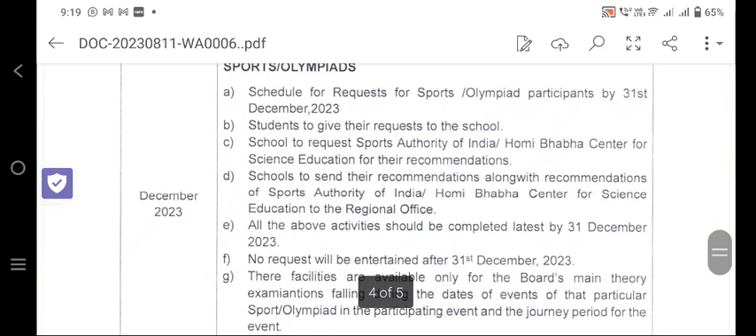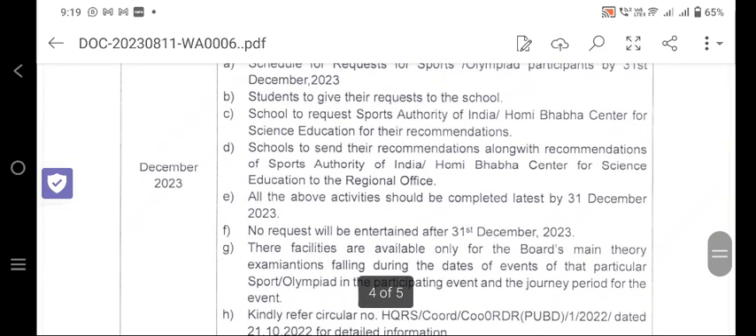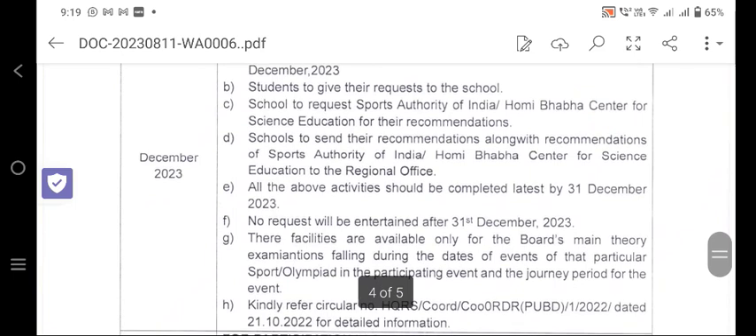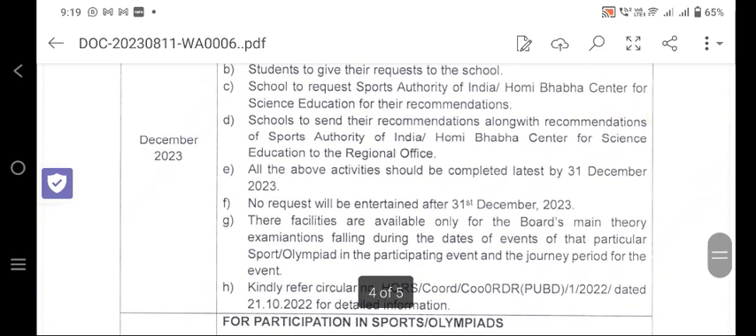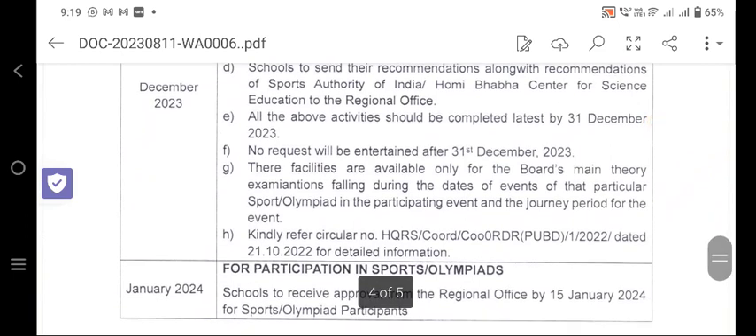So it is not like the school will send the request to the regional office without any kind of documents. They have to support it with documents from the Sports Authority of India. They have to send the request letter to the SAI or Homi Bhabha Center, and after receiving all those things, they need to send all those papers to the regional office. All the above activities should be completed latest by 31st December. No request will be entertained after 31st December 2023.